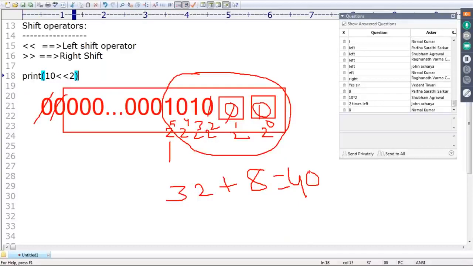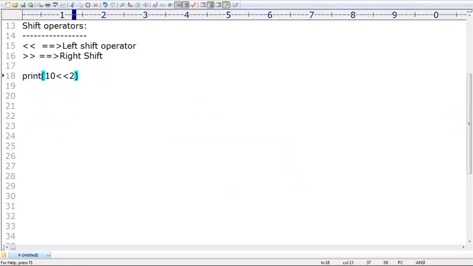If you move the bits left hand side, then right hand side vacant cells by default will be there. Those vacant cells we require to fill with 0. This is the way the left shift operation is going to operate. Clear? Are you able to understand?